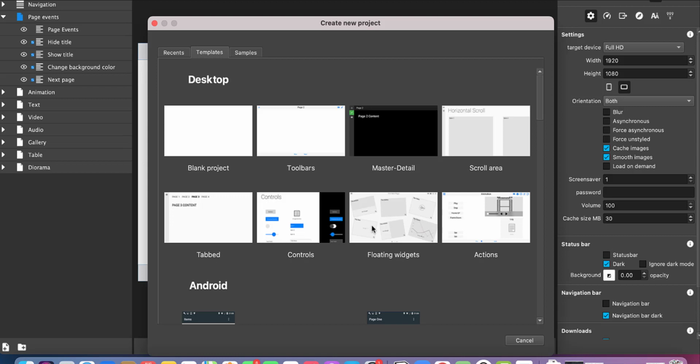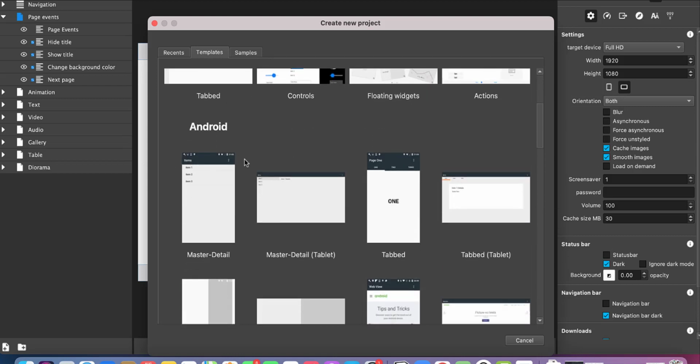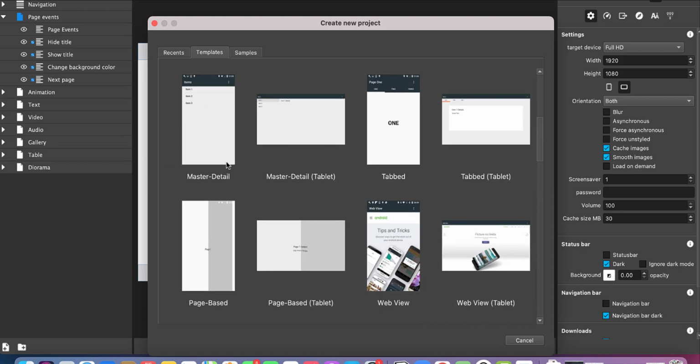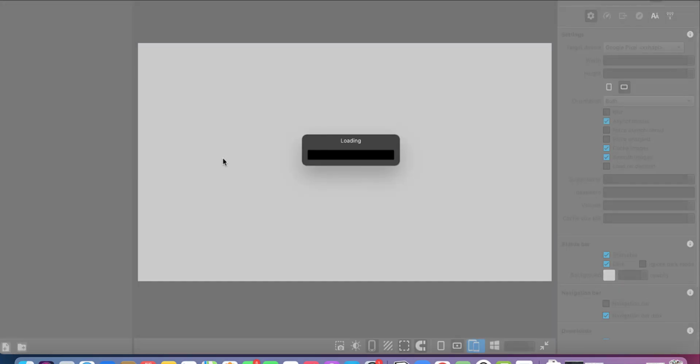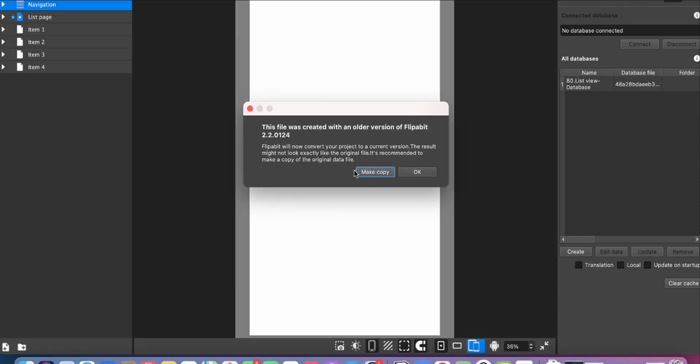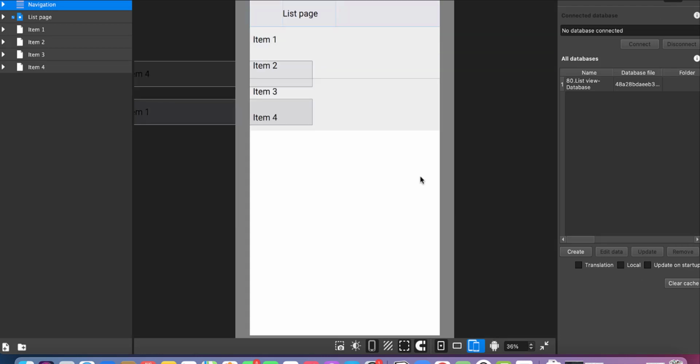Now I can use the templates that are outlined here. For example, floating widgets. If I'm creating something in Android or iPhone or something, I can use things like that. And once I click on it, it gives me an option. It will just say, hey, we're going to convert it to the newest version. And now I'm going to have the breakdown of how to use the platform here.